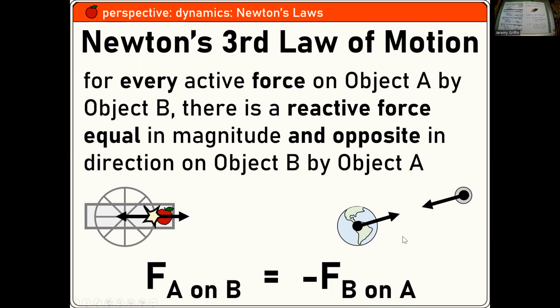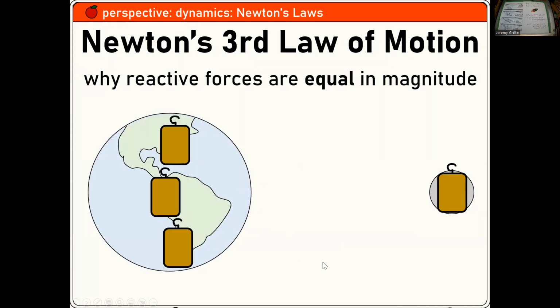Now, why are the motions different? Why does the cannon barely move, but the cannonball has a huge change? The Earth barely wobbles, but the Moon is in orbit. Why? Because these objects have different masses, different inertia, so different effects. It's the same force. Here's why same force: suppose it was like a 3-to-1 ratio. Okay, a nice visual to show Newton's third law of motion.